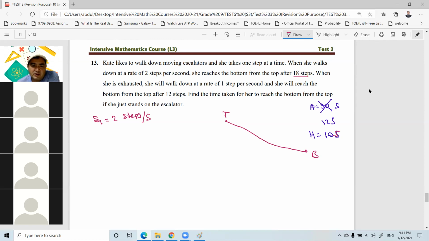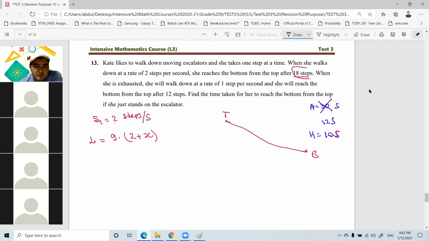So number 1 is, what is the length of this escalator? How many steps do we have? We don't know. Let's say L. That's equal to, so 2 steps per second, 18 steps. How long does it take for 18 steps? Only 9 seconds. So that is 9 seconds times her speed, 2 steps per second. And how about the escalator speed? We don't know. It is 2 plus x, because the escalator is also moving.